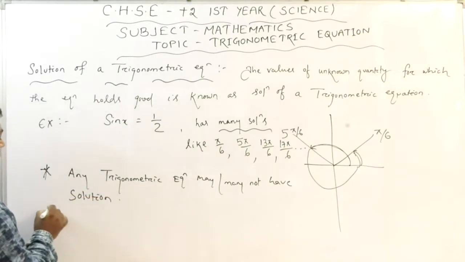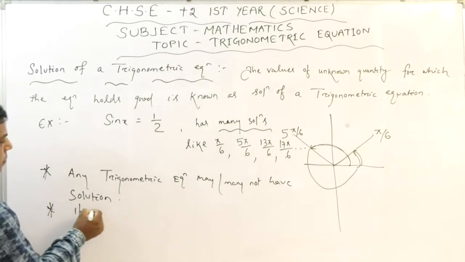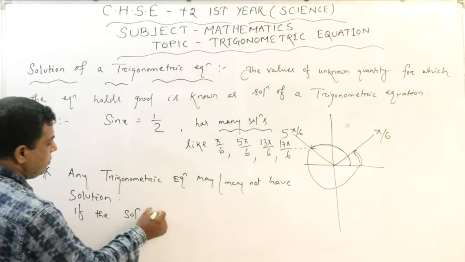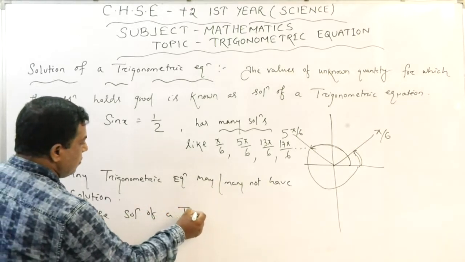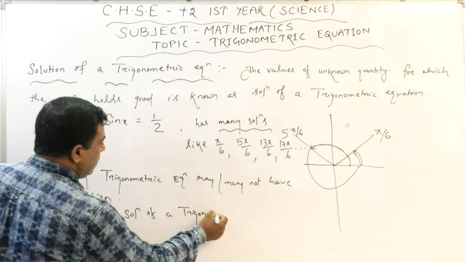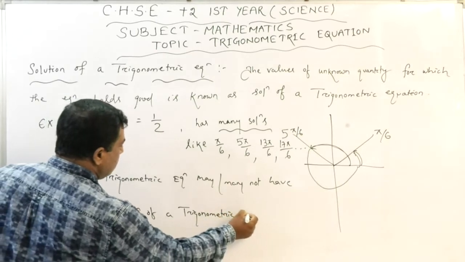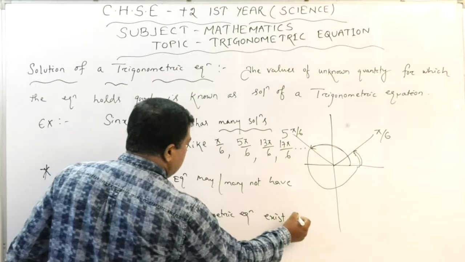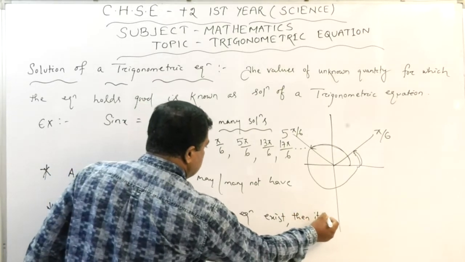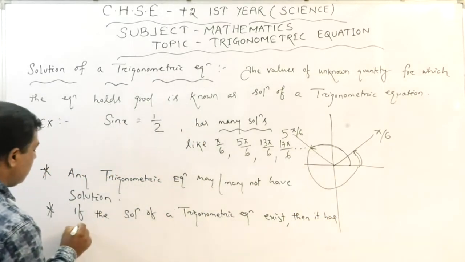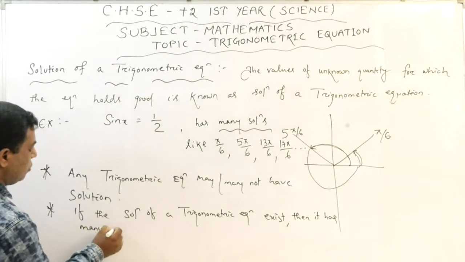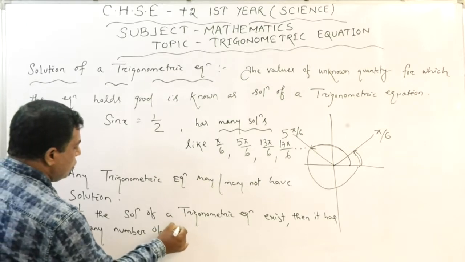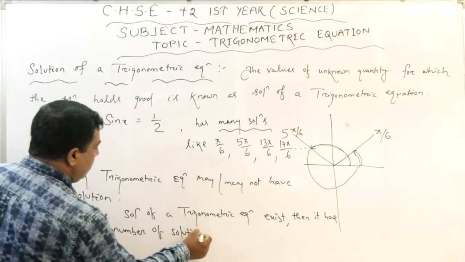Next one is, if the solution of a trigonometric equation exists, then it has many number of solutions. So the trigonometric equation has how many number of solutions?